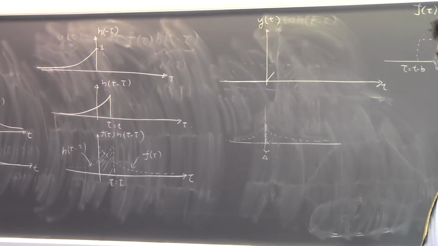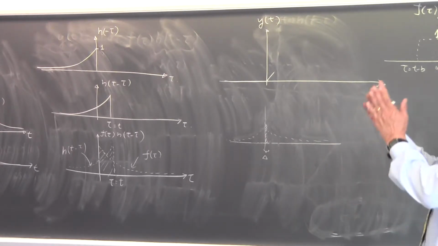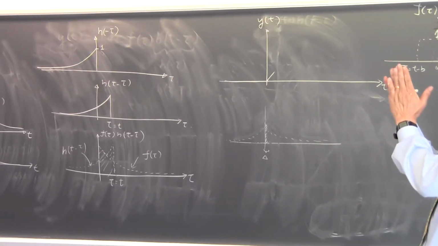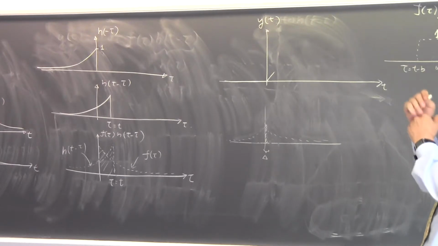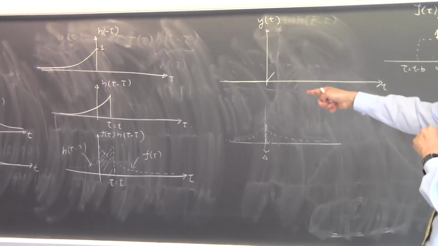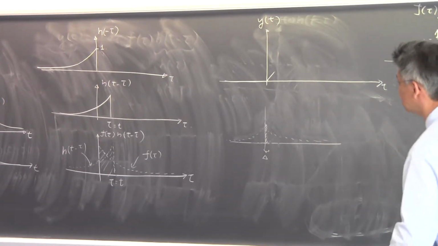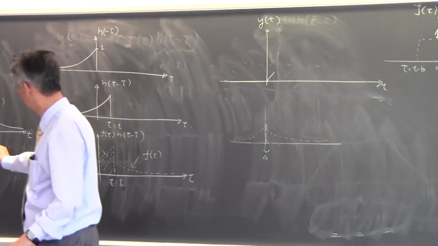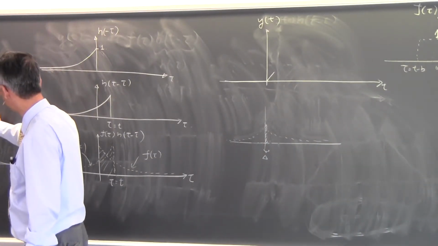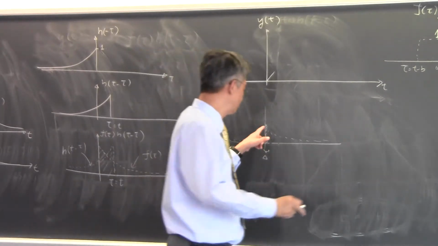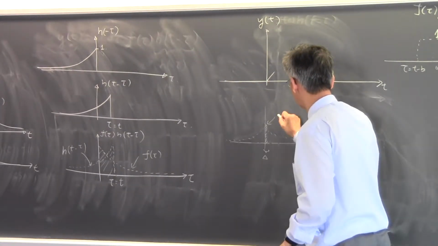Because that overlap integral, the area under which you're trying to compute, is roughly proportional to the overlap time times the height. The height is roughly 1. Right? Both of the functions are 1, right? This function is 1 over here. Okay, so approximately in the vicinity of the peak, this value is approximately equal to 1.